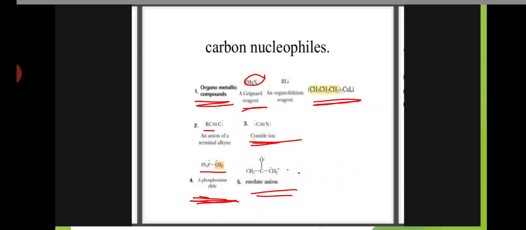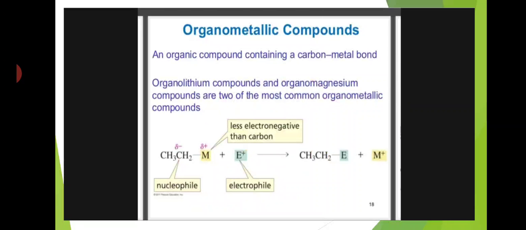Let us discuss these ions. First is organometallic compounds, an organic compound containing a carbon-metal bond. Already we have discussed OMCs. What are OMCs, students? The compounds which have a direct bond between carbon and metal are called organometallic compounds.